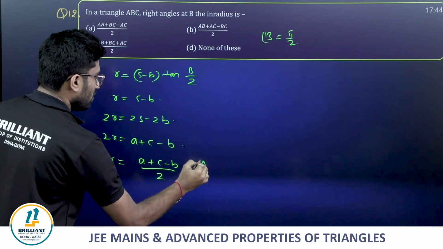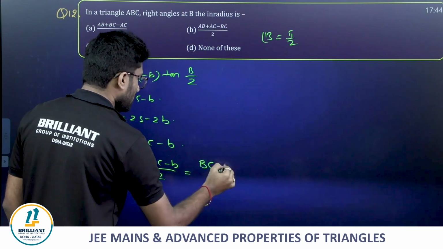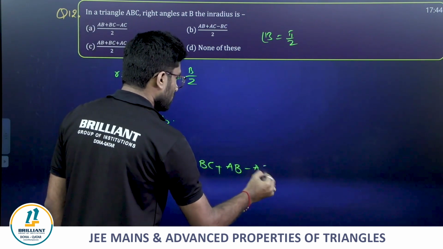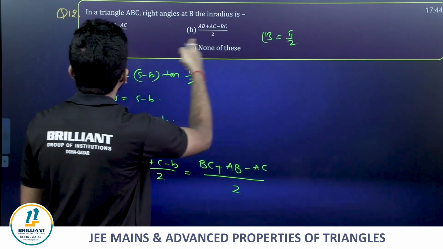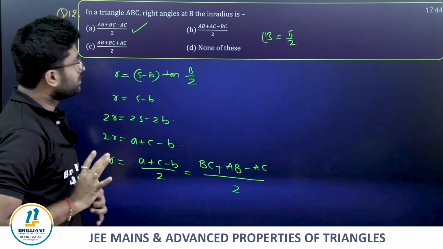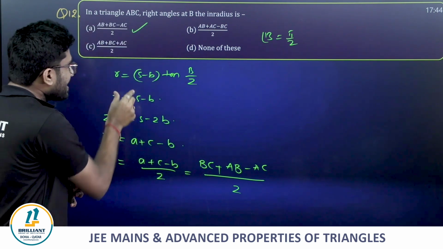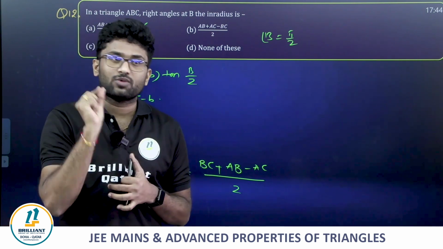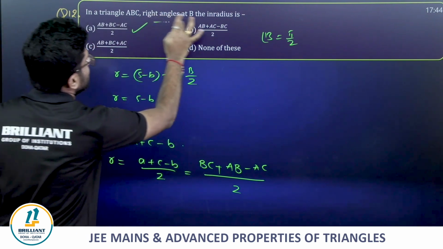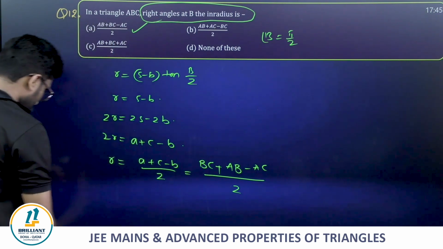What is A? A is nothing but BC. And C is nothing but AB, minus B which is nothing but AC, whole divided by 2. What we have? AB plus BC minus AC, whole divided by 2. Yes, this is our answer. Some miscellaneous, but see, when it clearly says that we have to use the inradius formula in terms of angles, where something is given in this required way, right angle at B. Clear?